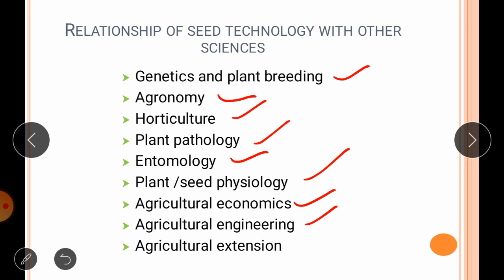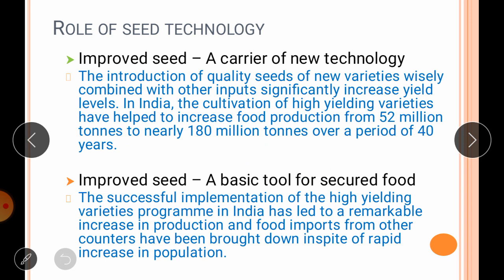The agricultural engineers are associated with seed technology through the development of technology to manufacture indigenously the suitable seed planting and harvesting machinery for seed crops, and also the seed drying and seed processing machineries. The next one is agriculture extension. The extension agencies are involved in popularizing the use of high quality seeds of high yielding varieties among the farming community.